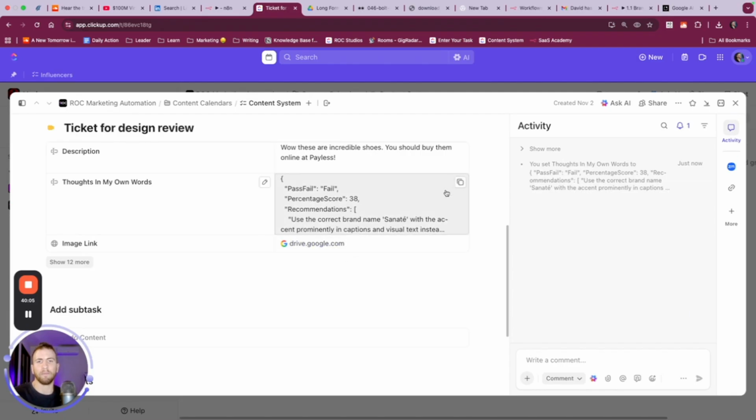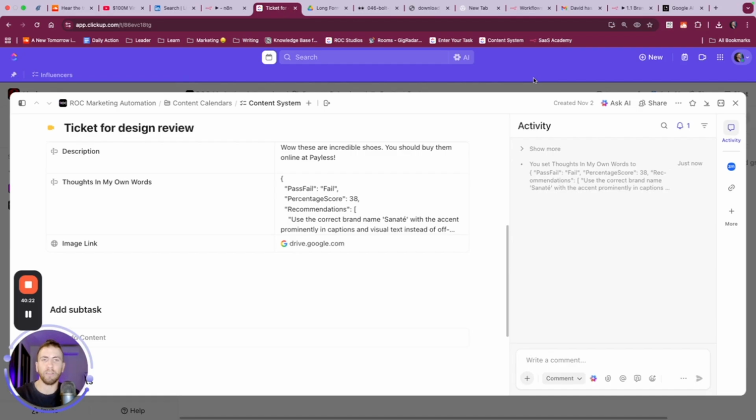So this looks great. This is exactly what we needed. Don't know why this isn't opening more. But you get the idea. Same score, use the brand name, Sanate.